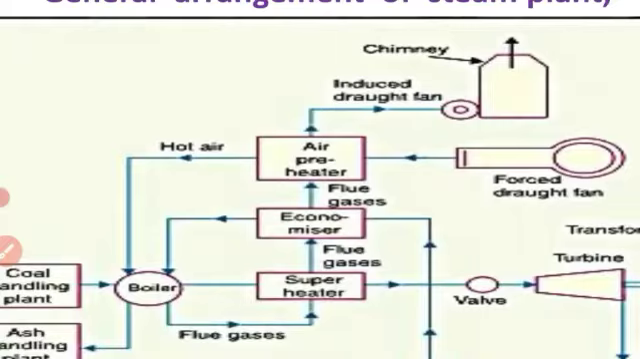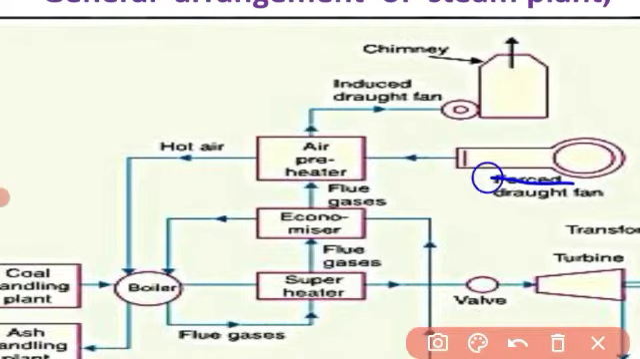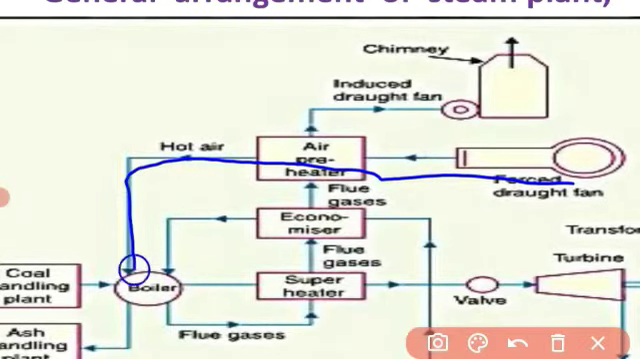An air preheater increases the temperature of the air supplied for coal burning by deriving heat from the flue gases. Here a forced draft fan is used, and the air passes through this air preheater, becomes hot air, and is given to the boiler. The air preheater extracts heat from the flue gases and increases the temperature of the air used for coal combustion.